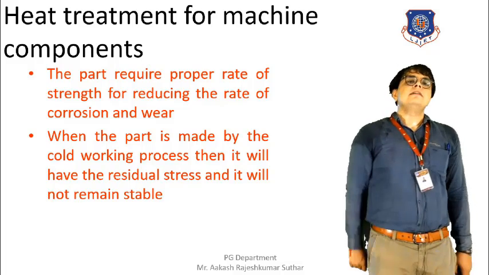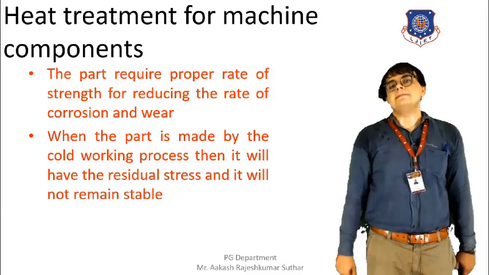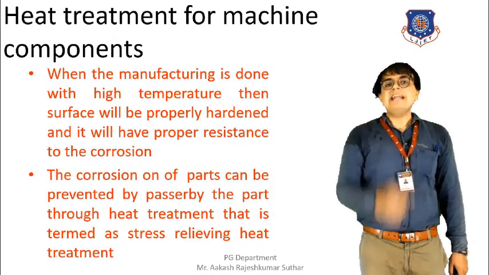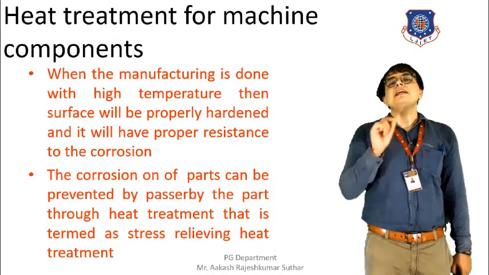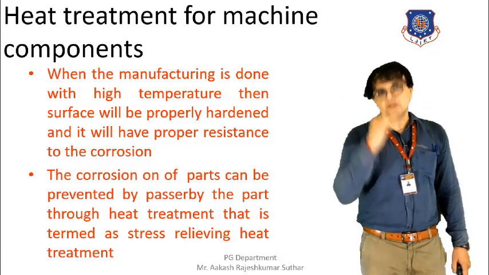When such unequal cooling has taken place, at that time we are again heating the overall metal to a temperature 30 to 70 degrees higher than the critical temperature required.